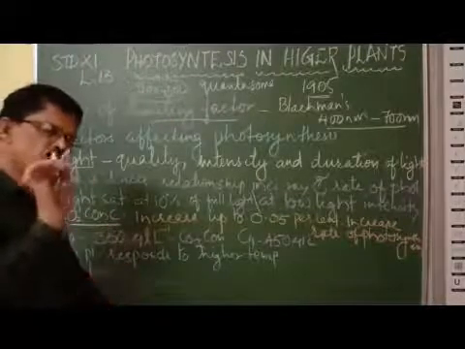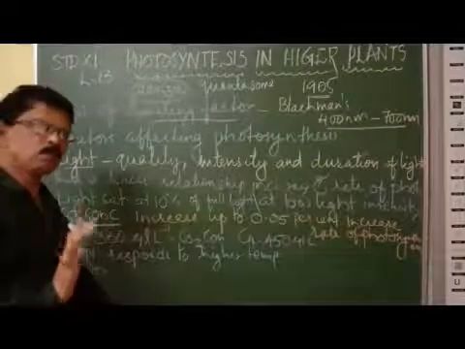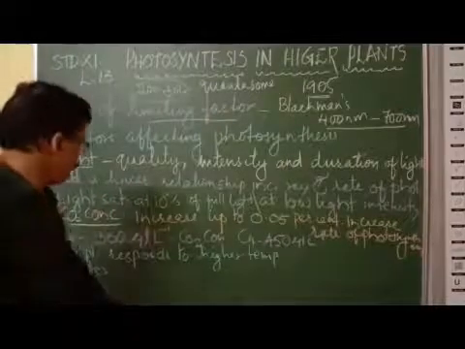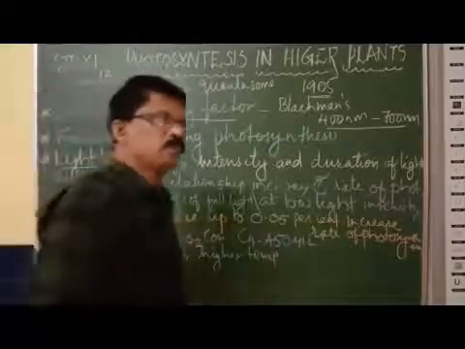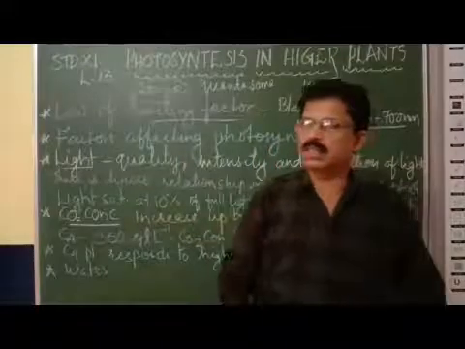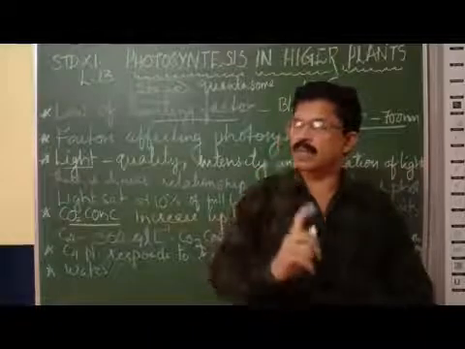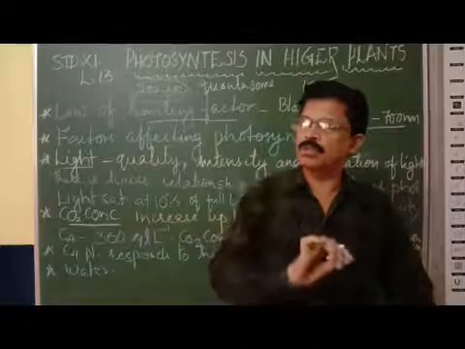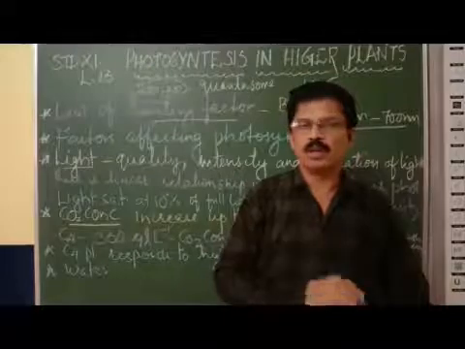During the daytime, as the light intensity gradually increases, the rate of photosynthesis increases, but at 10% of full sunlight the plants attain the saturation level of the rate of photosynthesis.